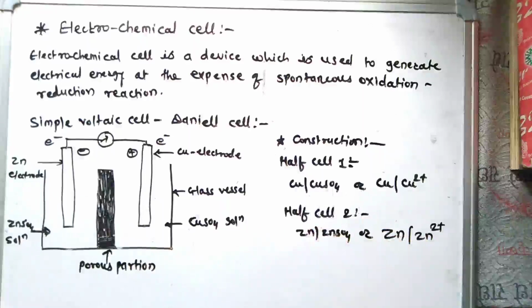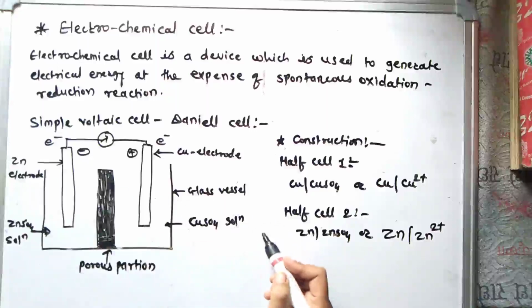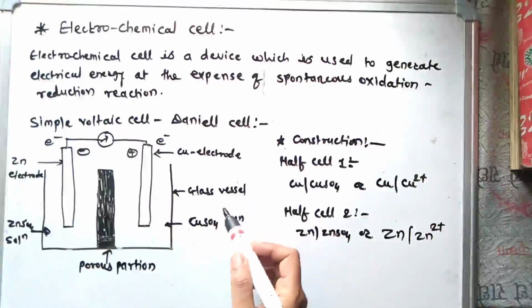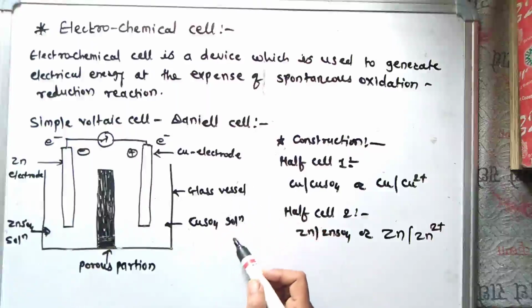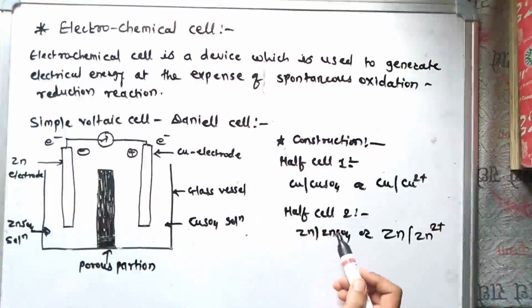This means metallic copper in contact with its own ions forms this type of half cell. This is achieved by dipping metallic copper in copper sulfate solution, that is, a salt solution, for example, the solution of copper sulfate. And another one is the second half cell.